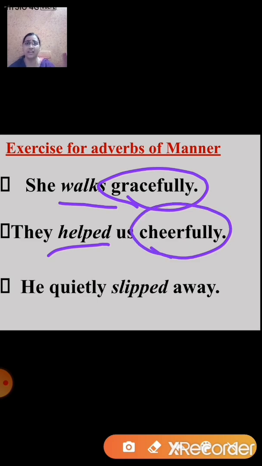Now let's look at the next sentence. He quietly slipped away. Now here in this sentence, slipped is the verb. Now ask the question, how? How did he slip away? And you get the answer quietly. So here quietly is an adverb of manner. I hope students you all have understood adverbs of manner. And now let's move ahead and learn adverbs of place.